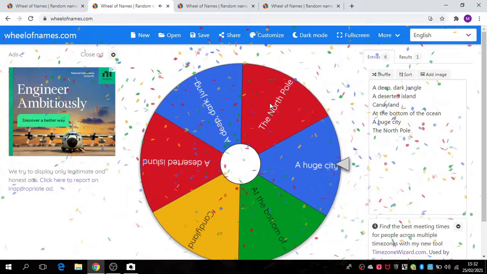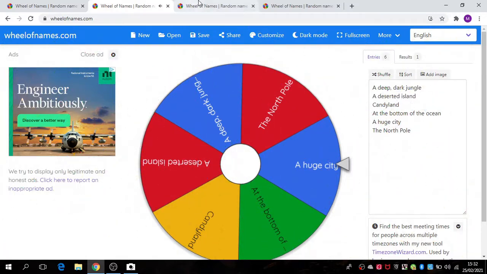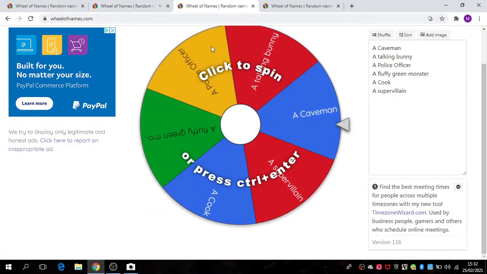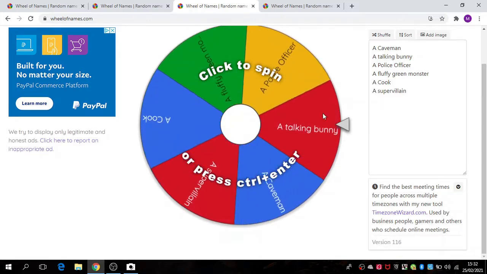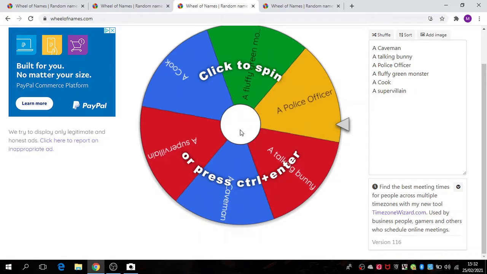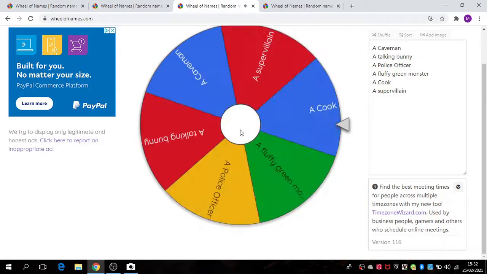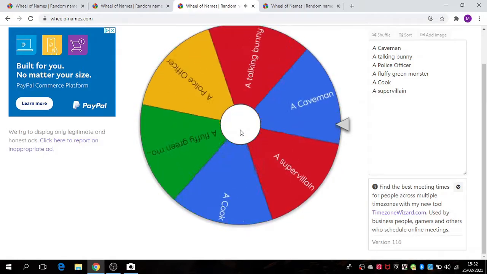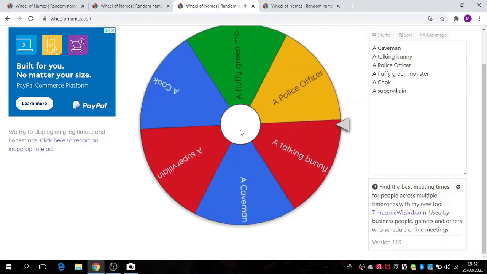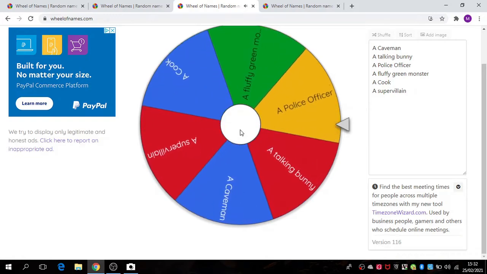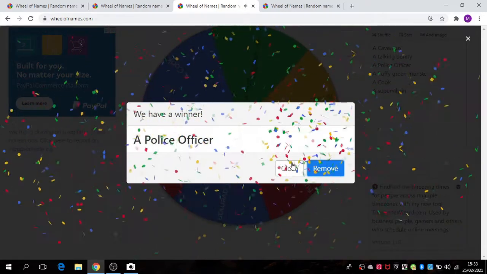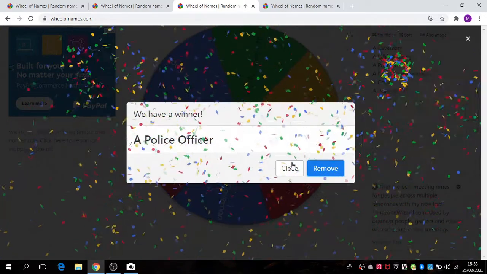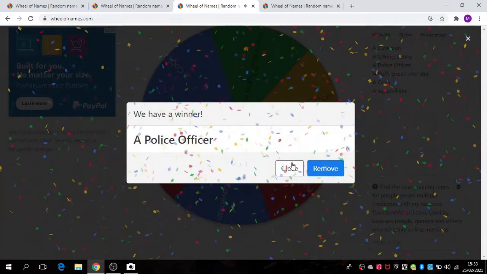So next, who is our story going to be about? So here are our choices. Oh, lots of exciting characters that could be in our story. Let's spin the wheel to find out who's going to be in that huge city as the sun was rising. A police officer. So, a police officer is going to be the main character of our story.